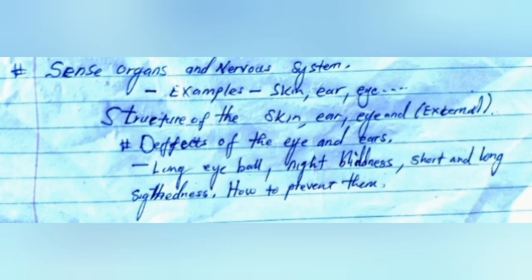Apart from that, you also need to talk of the defects of the eye and the ears, such as long eyeball, night blindness, short and long sightedness, okay, and how they can be prevented.